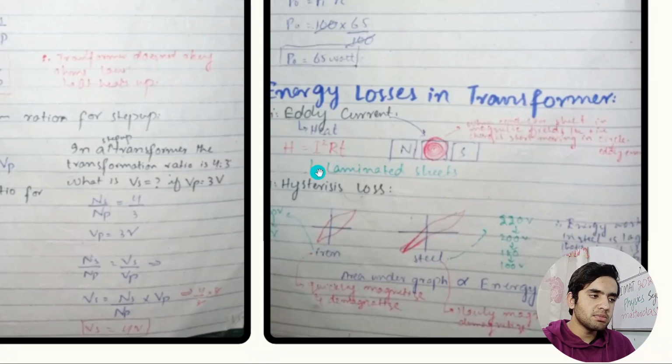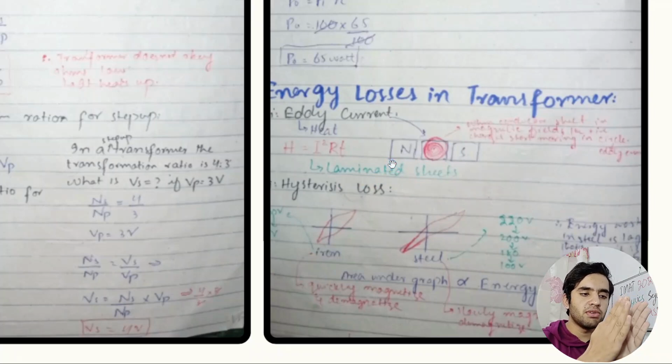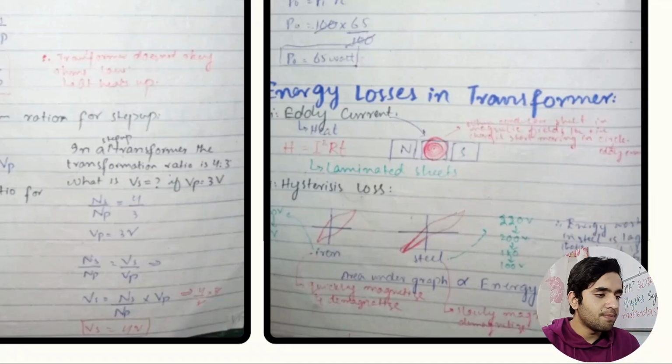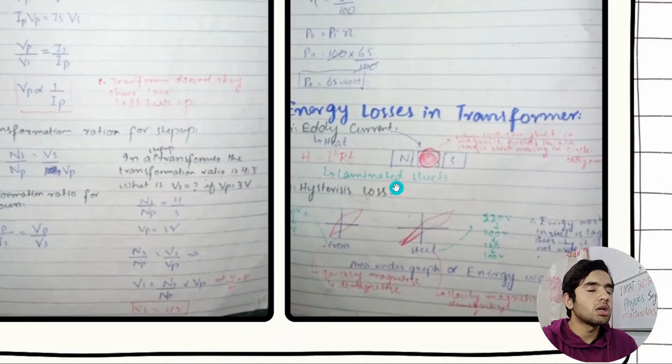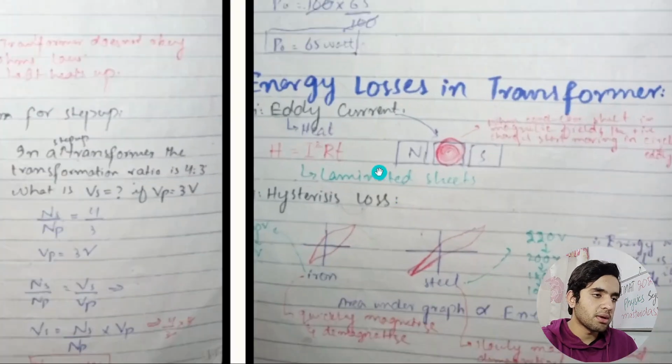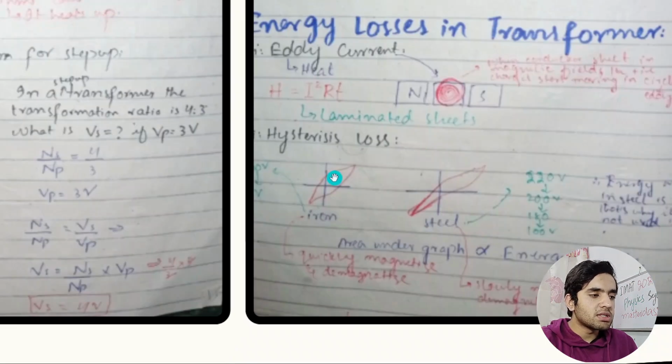This is the heat we measure, and this heat production is minimized by using laminated sheets between the two coils of the transformer, some sort of heat insulator. And we have got hysteresis loss.